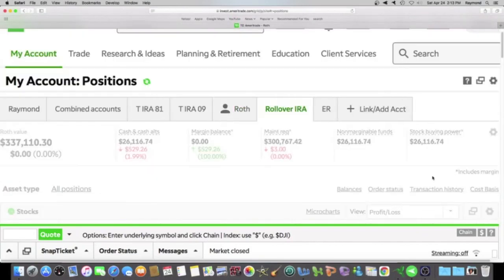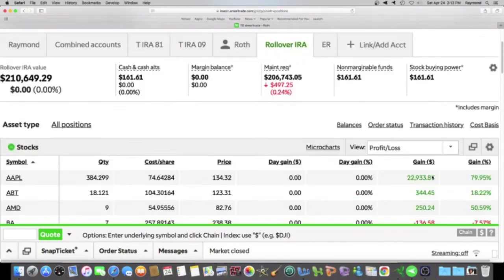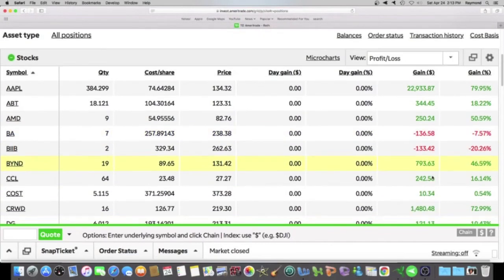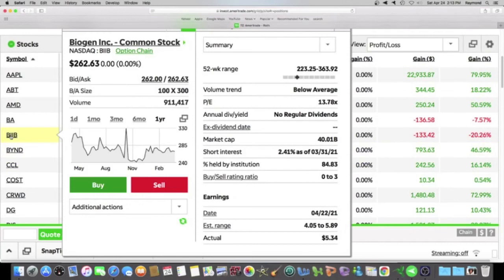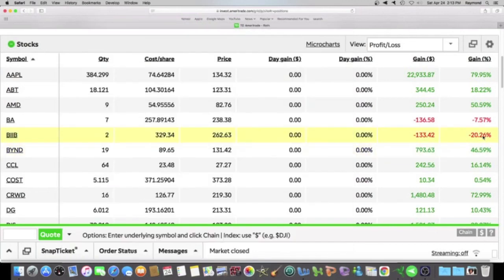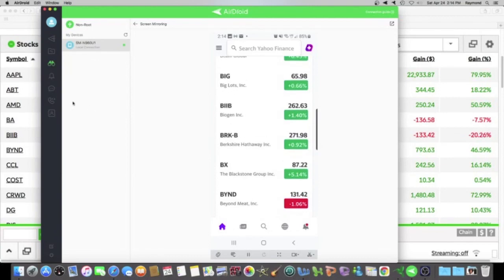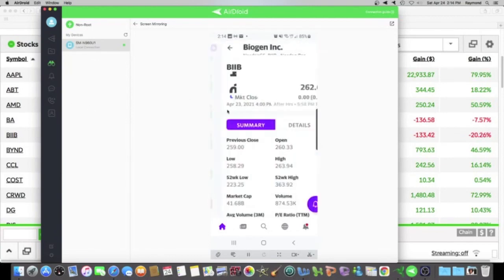I want to show you one more stock that I own, which is in my other account, which is in my rollover IRA. And it's right here. This is called Biogen, stock ticker BIIB. And I am down over 20%. I lost over $130. And let's bring that up on the Yahoo app. So we're right here, Biogen.